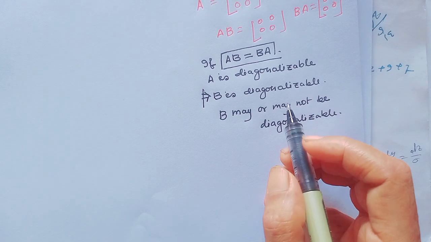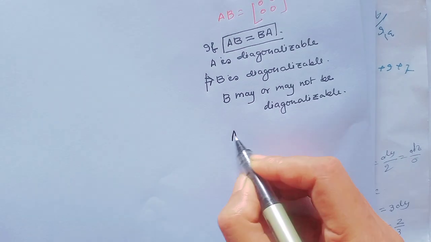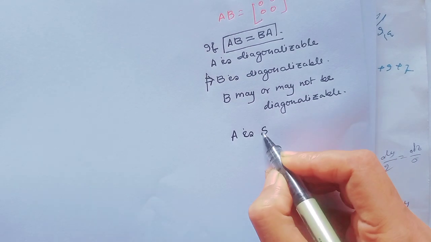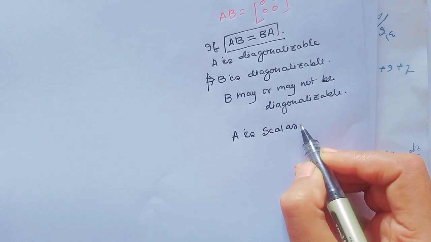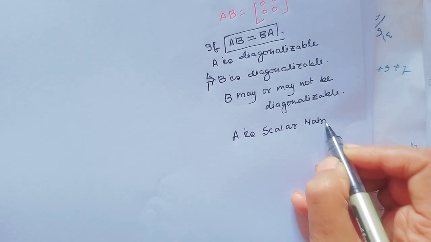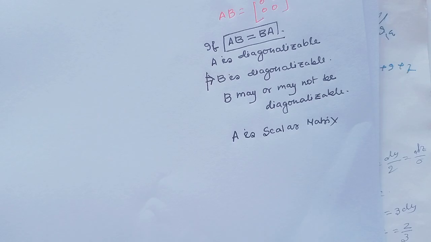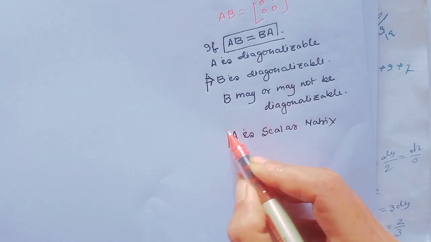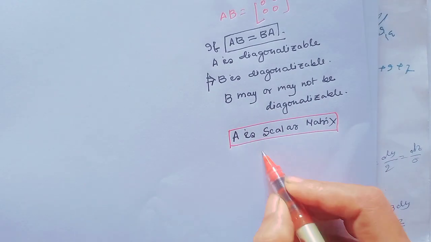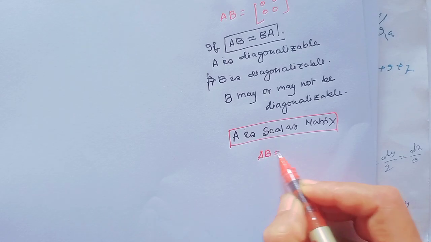Consider A is a scalar matrix. If A is a scalar matrix, then always AB equal to BA.